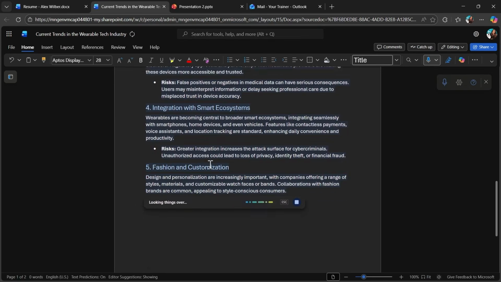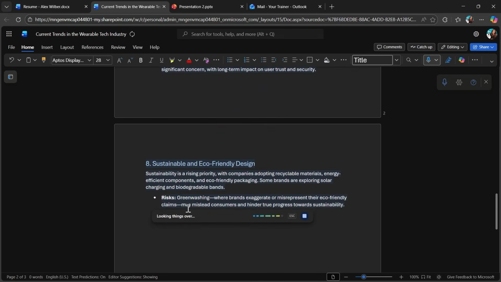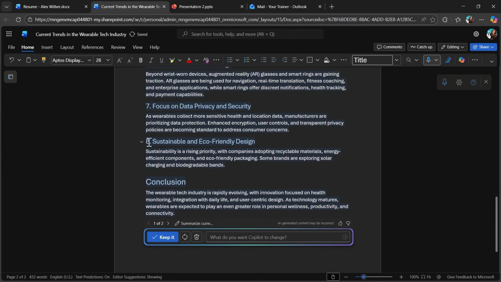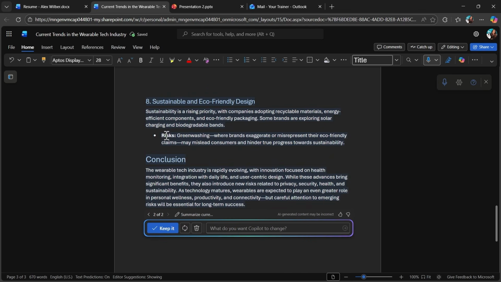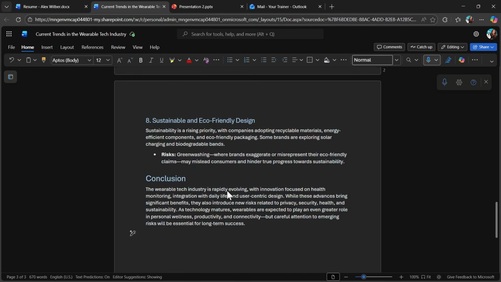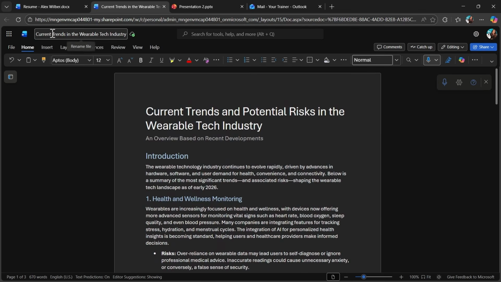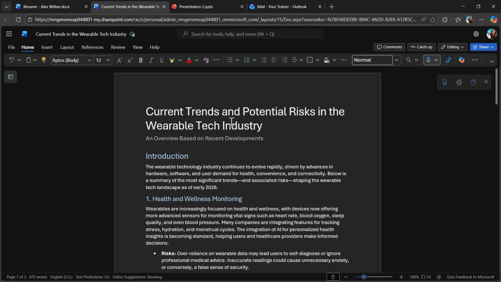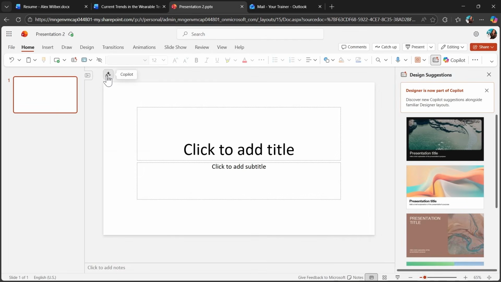You see it now has a risk paragraph associated with each section. And I can review the first version of the reply and the second version if I want to compare and decide what I keep. This way, I not only modify the document, but I also completely generate a new document that is now available to share with my team or to download. And by default, it was auto-saved in my OneDrive.